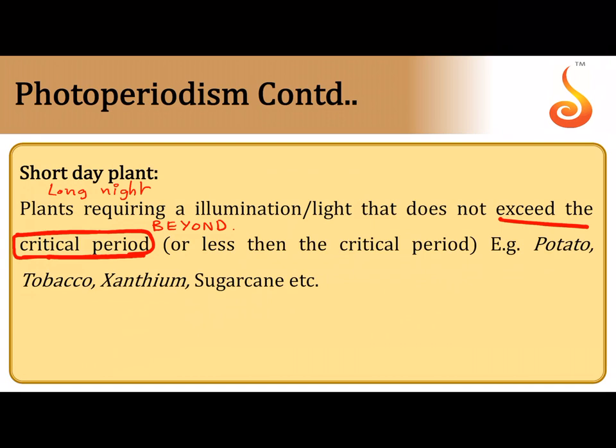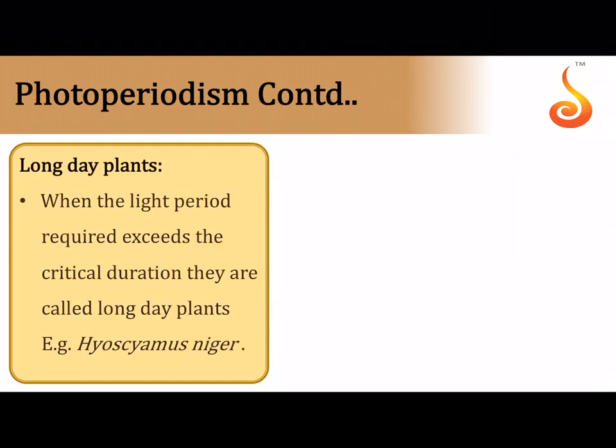So below the time, say for example, if I say that you give the plant light for about 4 hours, 4 hours is the critical period, because it is a short day plant, you have to make sure that the time during which the plant is exposed to sunlight does not exceed 4 hours. It should be below that 4 hours. Okay, if it goes beyond that 4 hours, then what is going to happen? It is not going to flower. So tobacco, xanthium and sugarcane are examples of short day plants.